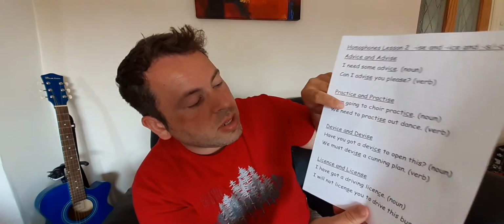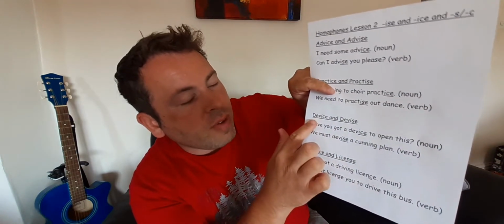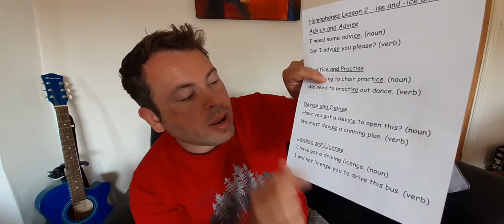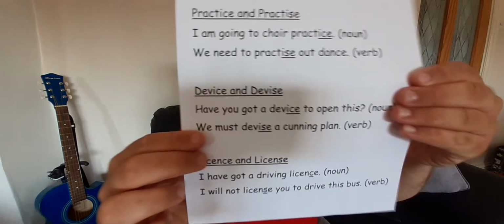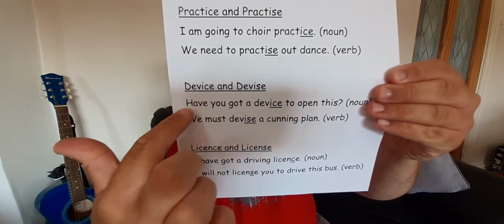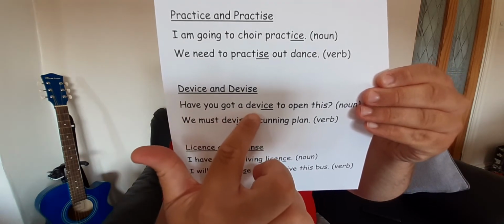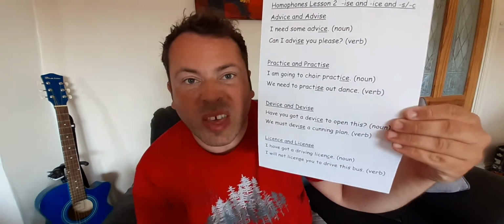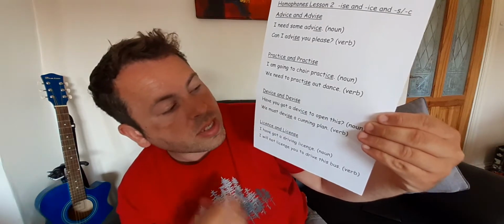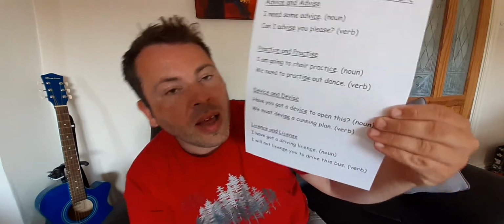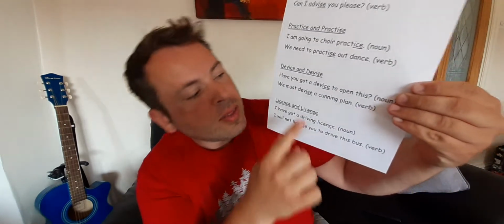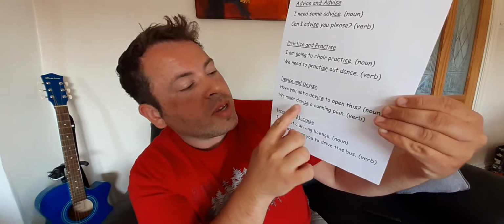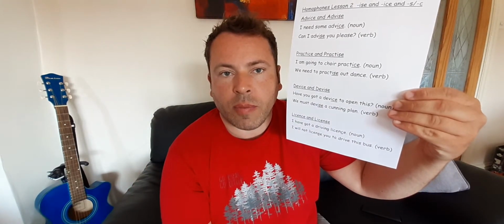Then we've got device and devise. All right, here, I'll hold this up. Have you got a device to open this? Device is the noun, meaning an object, something to open this. Then the ISE ending, that's the verb. We must devise a cunning plan, meaning we must come up with a plan, a cunning plan.